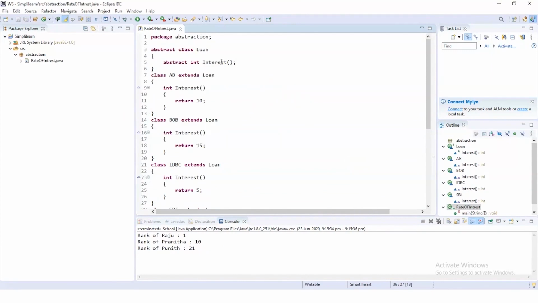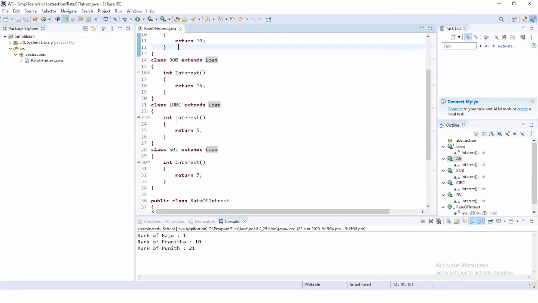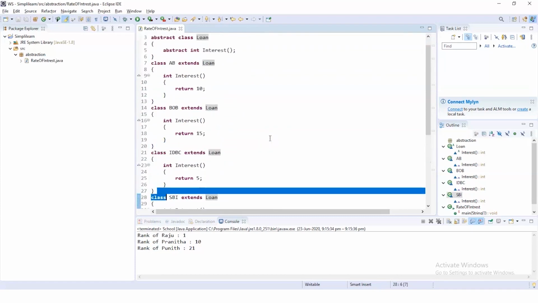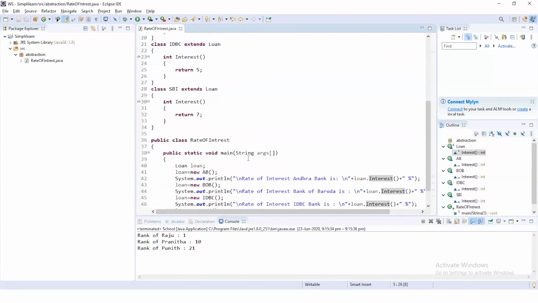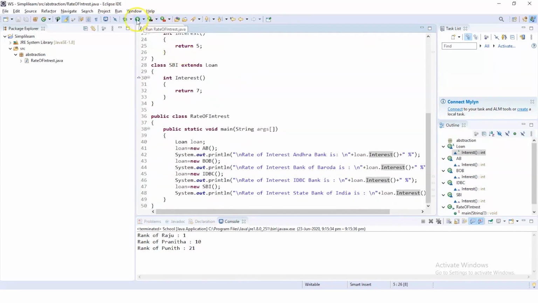Now let us move ahead and try to execute one last example based on abstract classes. The third and last example is based on interest rates provided by different banks. Here we have an abstract class named Loan, and all the banks described in the program will inherit the Loan abstract class to calculate the rate of interest on the loans provided by them. As you can see, we have the abstract class Loan, and inside that we have the abstract method interest. The classes Andhra Bank, Bank of Baroda, IDBC Bank and State Bank of India inherit the abstract class Loan and the method interest to display their rates of interest. Now let us try to execute this program and see the output.